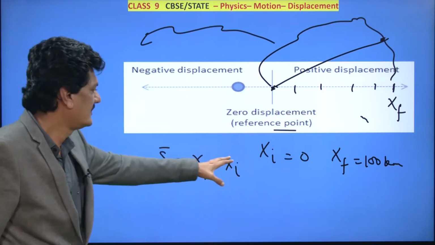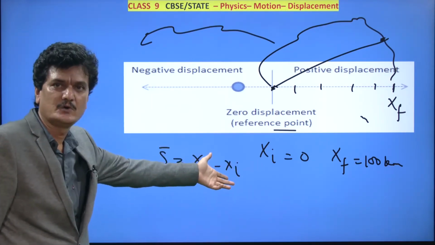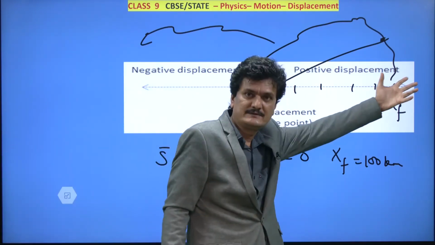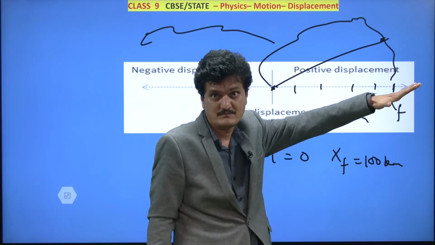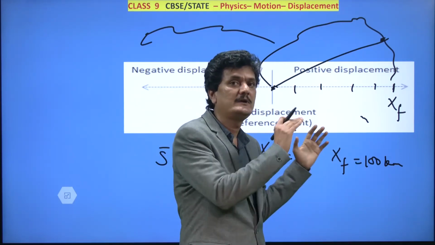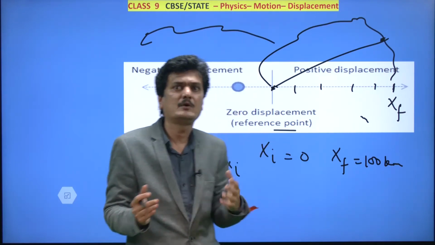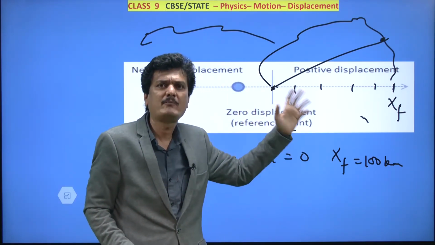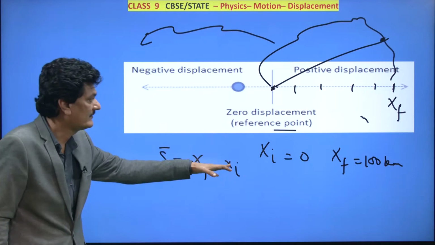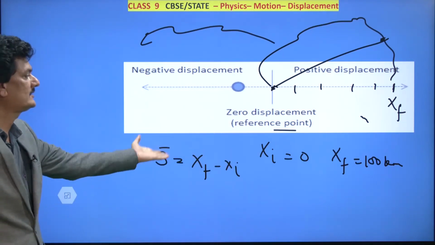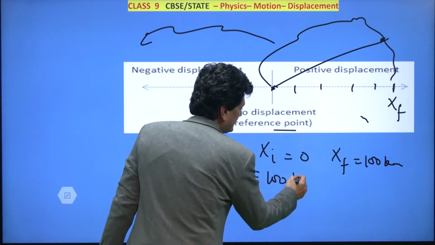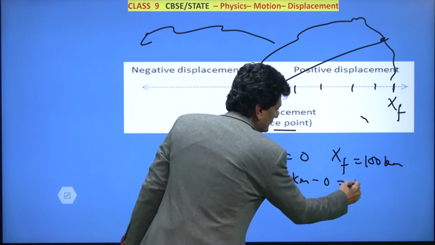So put the values. Final position 100 kilometer, initial position 0. And why do we keep kilometer? Because we are measuring length, the length of the straight line, which also signifies the displacement. Therefore the unit of the length of the straight line and the unit of displacement are both the same. Kilometer, meter, centimeter, miles, you can take the unit as per your convenience. So 100 kilometer minus 0 is equal to 100 kilometer.